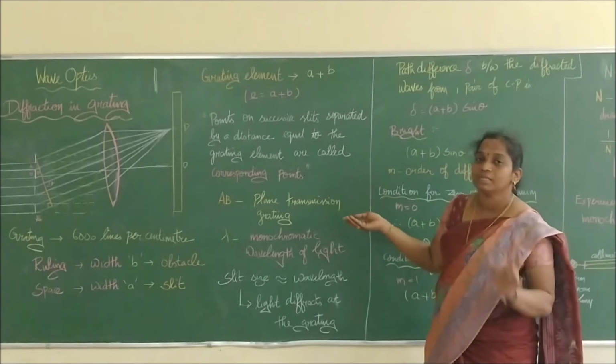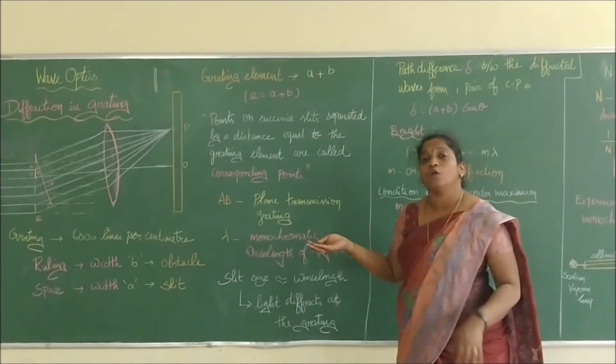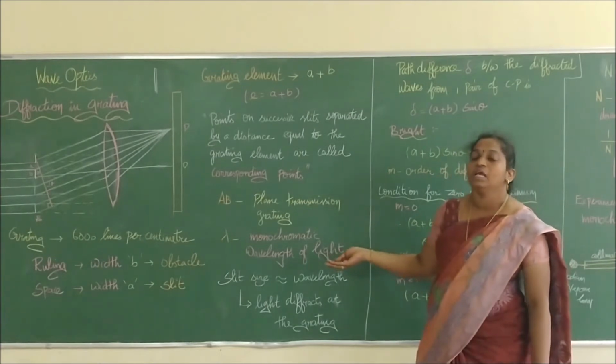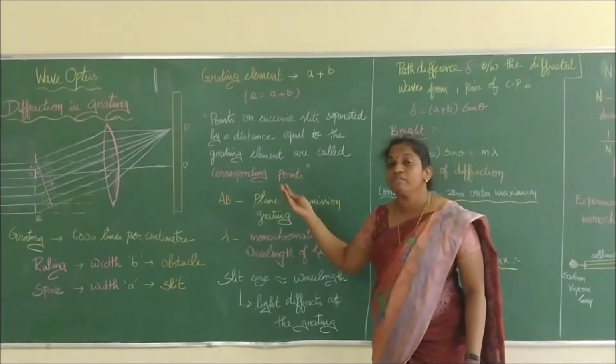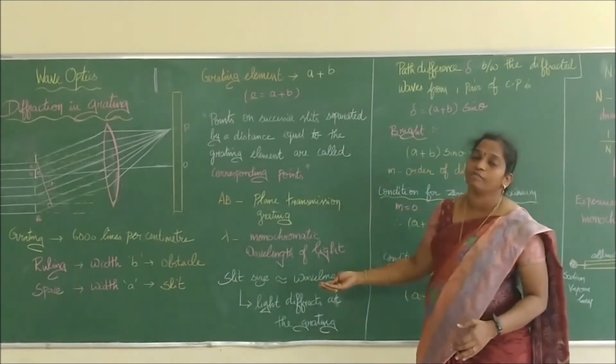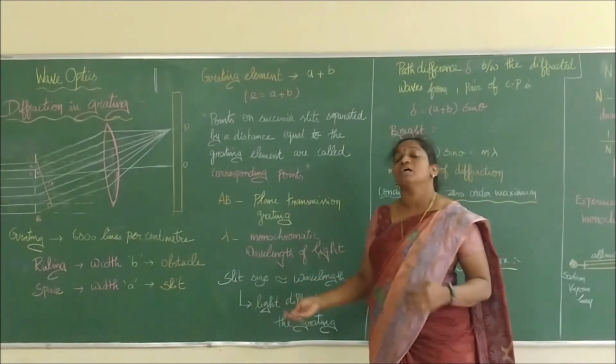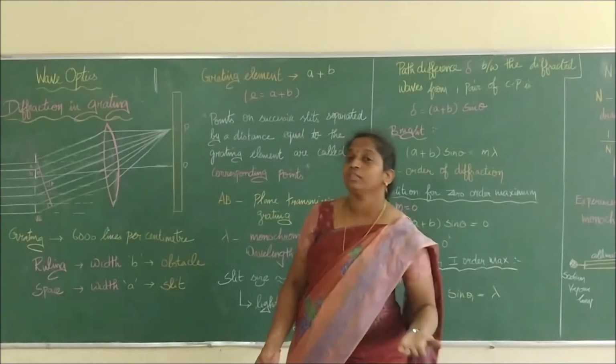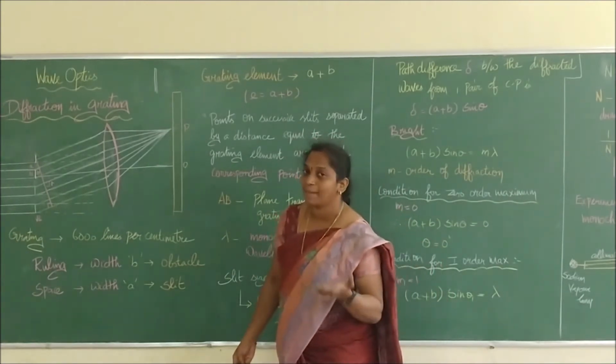AB is nothing but a plain transmission grating, and we are going to use a monochromatic wavelength of light. Remember that only when the slit size is comparable to the wavelength of light can we say that the grating will help me in diffraction. So after doing that, what we have to do? We have to find the path difference.